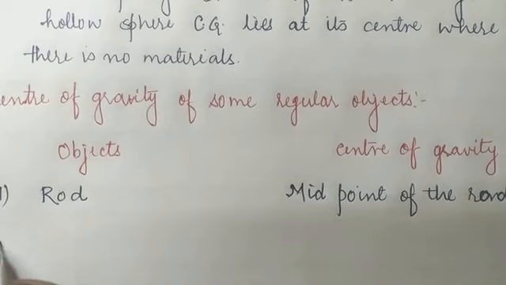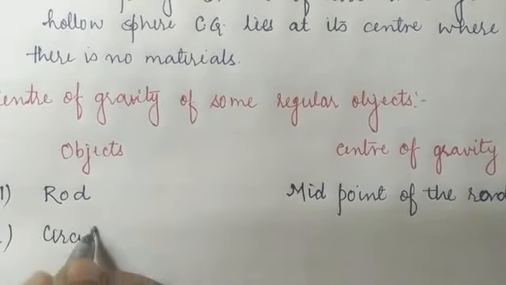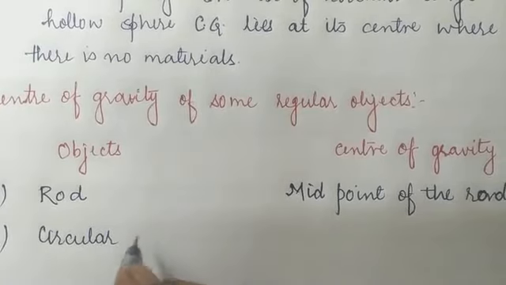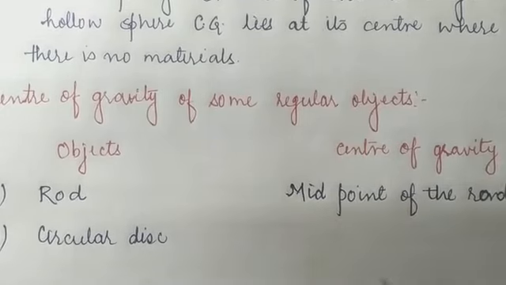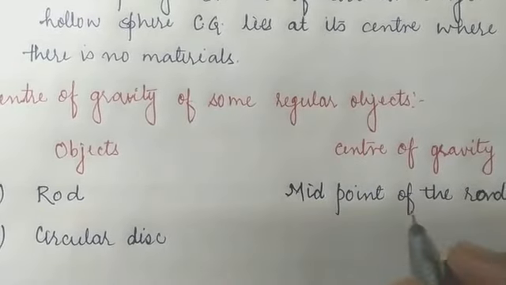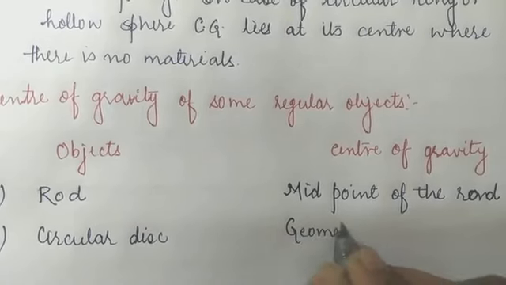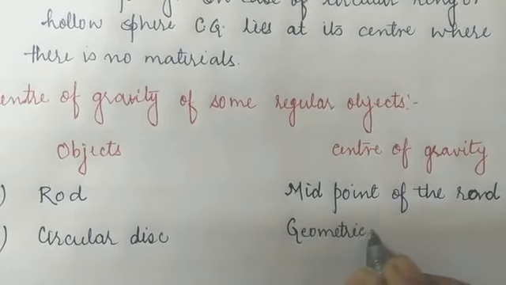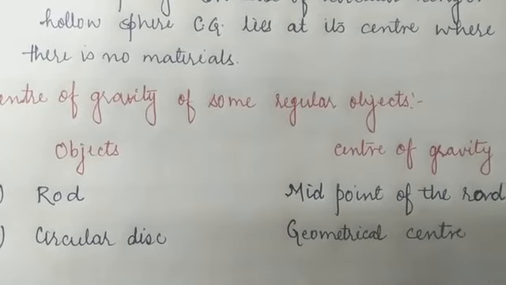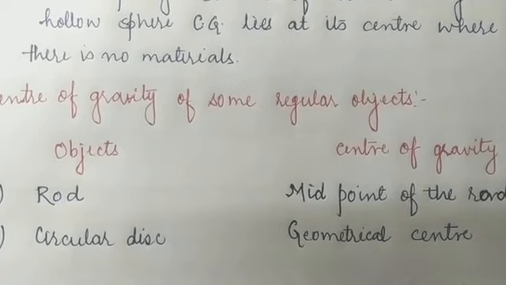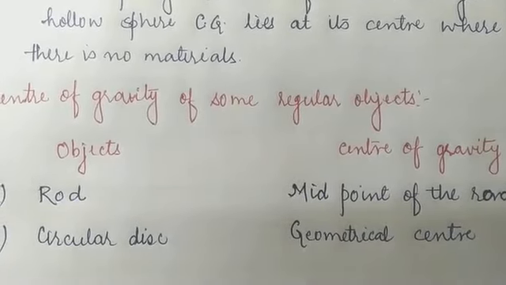Now the next point is the circular disc. If we are holding any object in the form of a circular disc, its center of gravity will be at the geometrical center. Whatever the geometrical center is for that circular disc will be considered as the center of gravity for that circular disc.